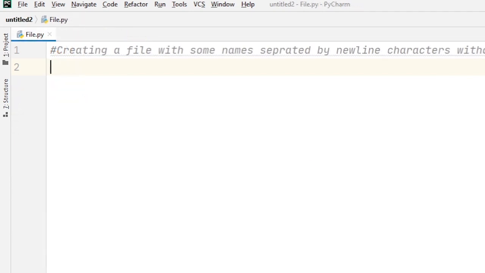Now suppose the question is creating a file with some names separated by newline characters without using the write function. For this we shall use writelines in place of write, which writes the contents of a list to a file. The writelines function also does not add a newline character, so you have to take care of adding a newline character to your file. So for that, first I create a file object and open the file. Suppose my file name is new.txt and mode is w.